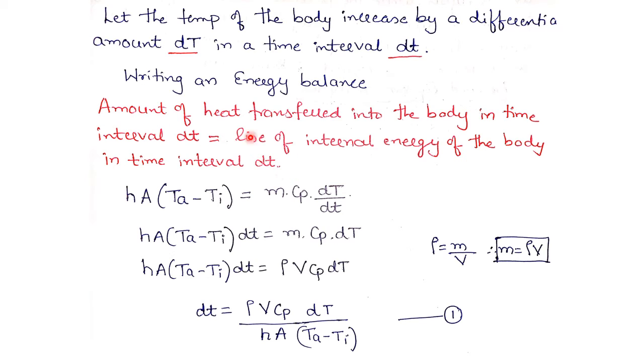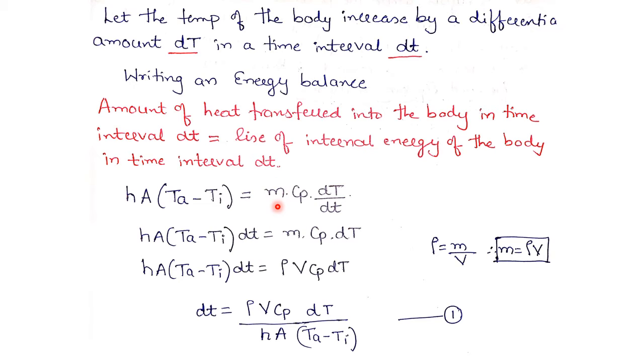The heat transferred by convection, where h is the convective heat transfer coefficient, as per Newton's law of cooling, is h into A into (Ta minus Ti), because we have assumed temperature Ta is greater than temperature Ti.